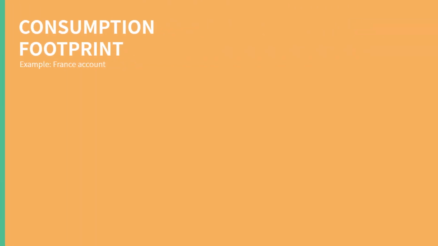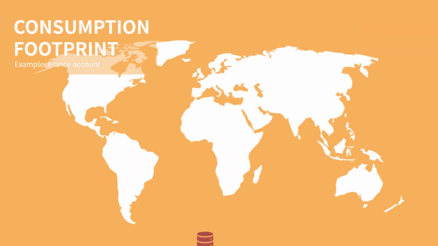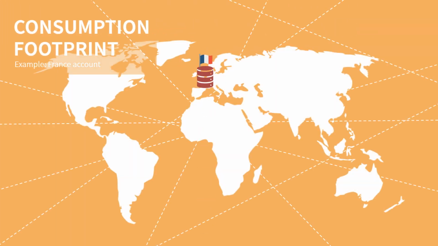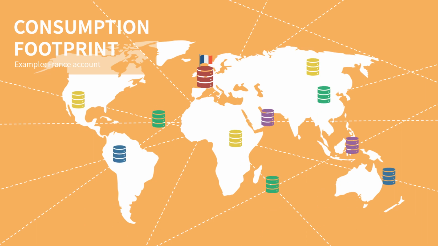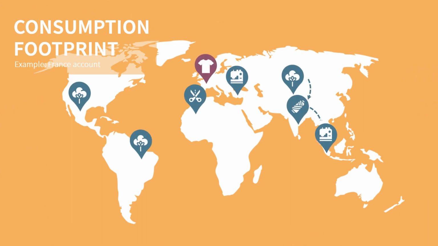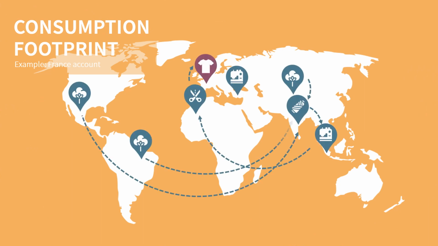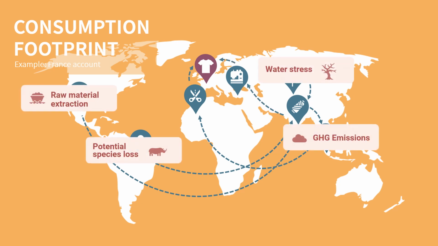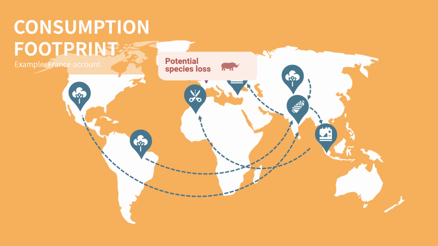For the consumption footprint perspective, SCP HAT uses a unique framework that combines national data with trade information. This approach shows the environmental consequences of a country's consumption occurring abroad by tracing environmental pressures and impacts along the supply chain of the goods and services consumed within this country.